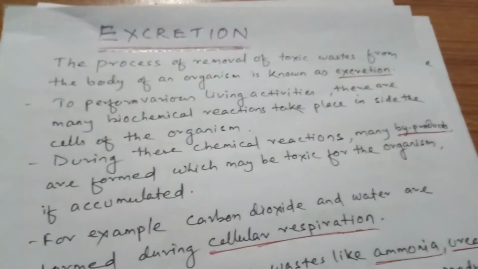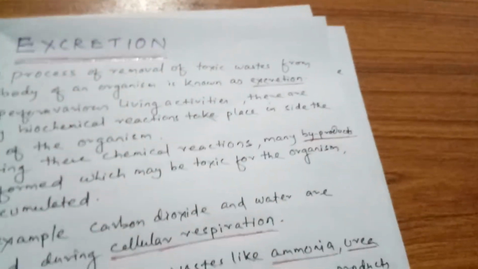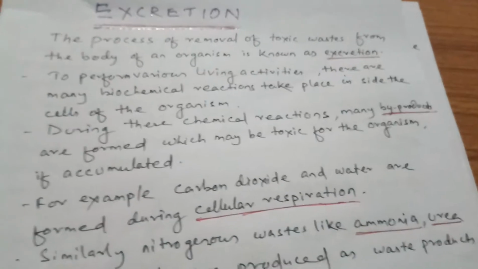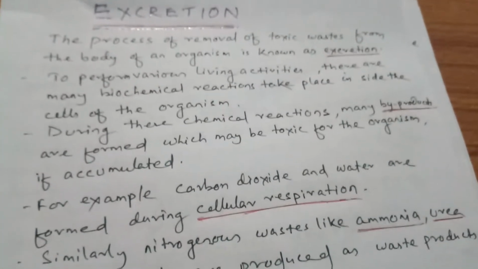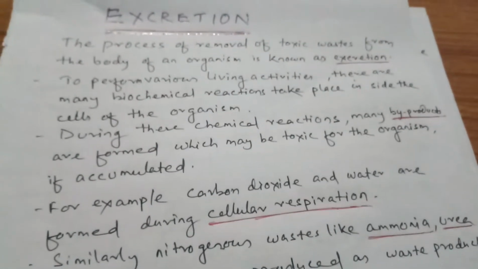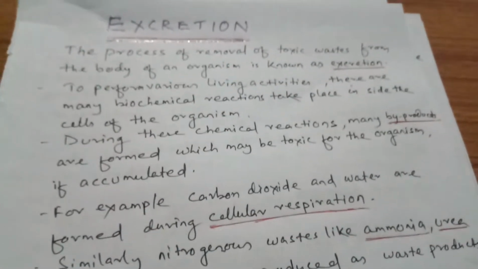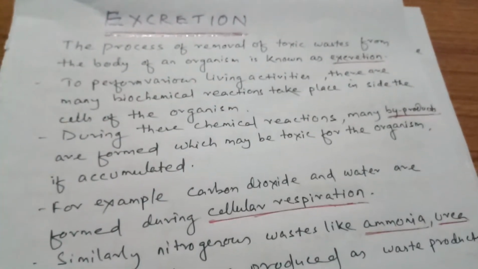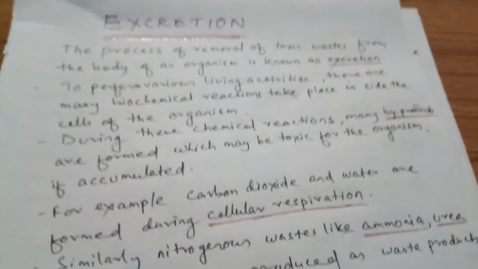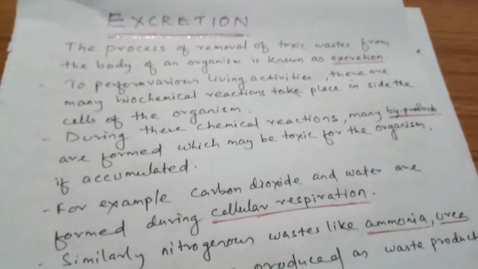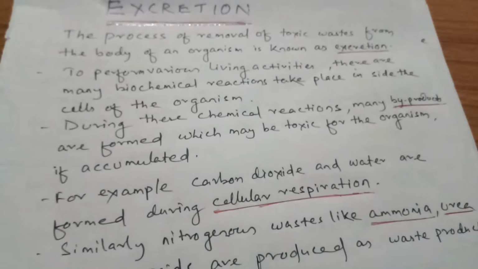During these chemical reactions, many byproducts are formed which may be toxic for the organisms if accumulated inside the cells. Hence, these waste materials must be removed from the body in order to lead a healthy life.